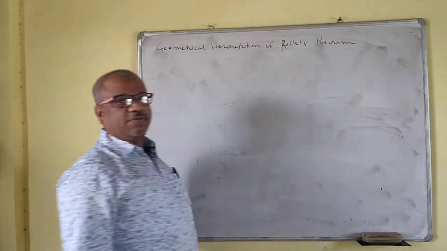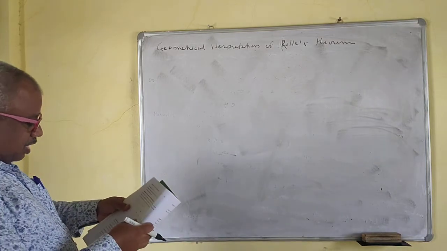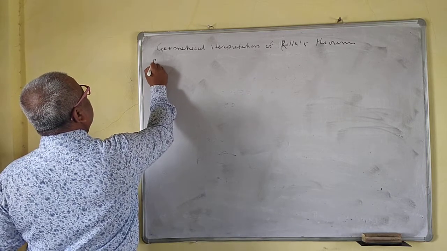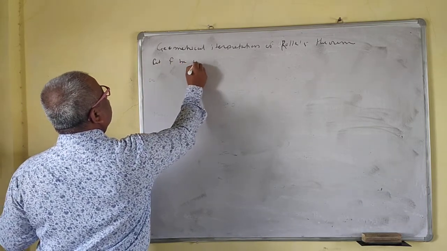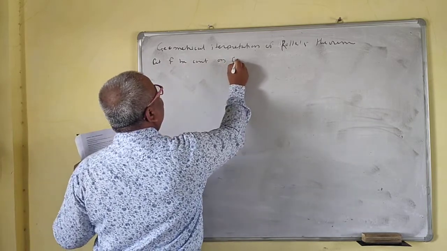Rolle's mean value theorem is simply called Rolle's theorem. The geometrical interpretation is: let f be continuous on the closed interval [a, b]